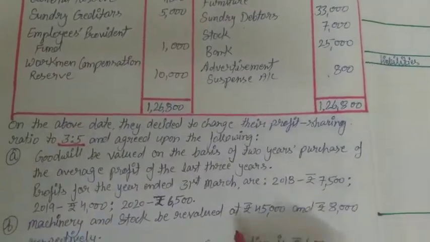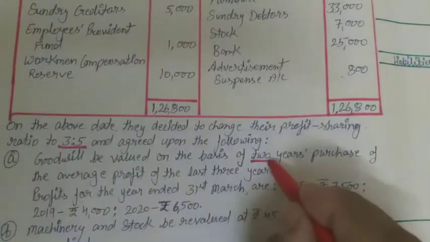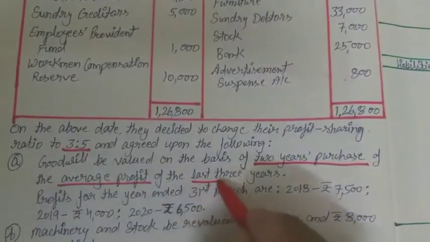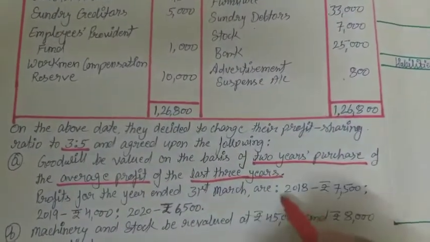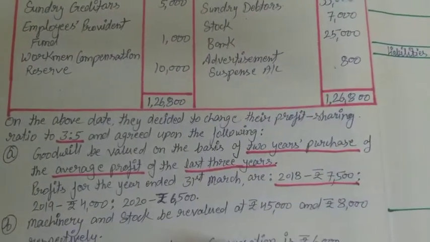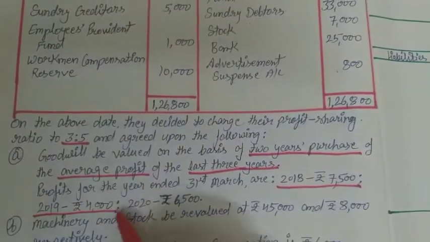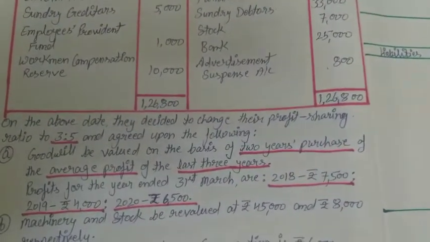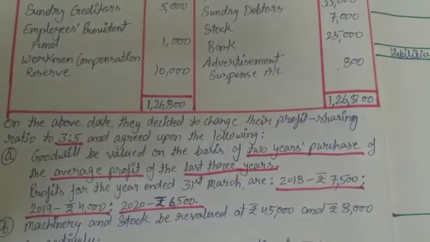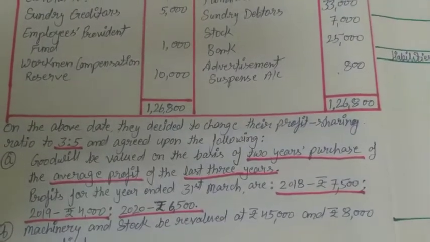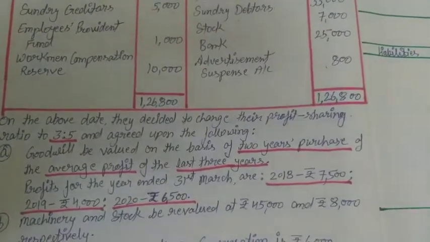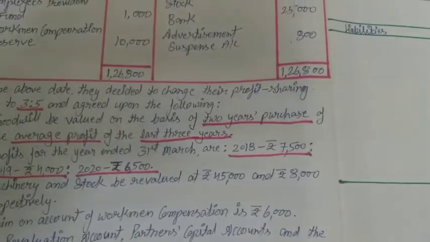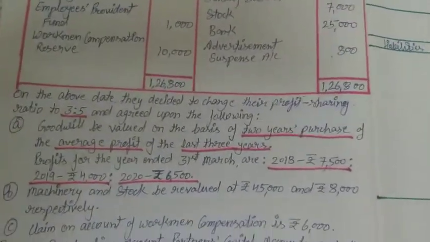Don't waste time reading the question once again: 2 years' purchase and average profit of the last 3 years, and the last 3 years' profits are 7,500 for 2018, 4,000 for 2019, 6,500 for 2020. Again, we don't need to read the complete question, so I'm underlining the important concepts which we will use.